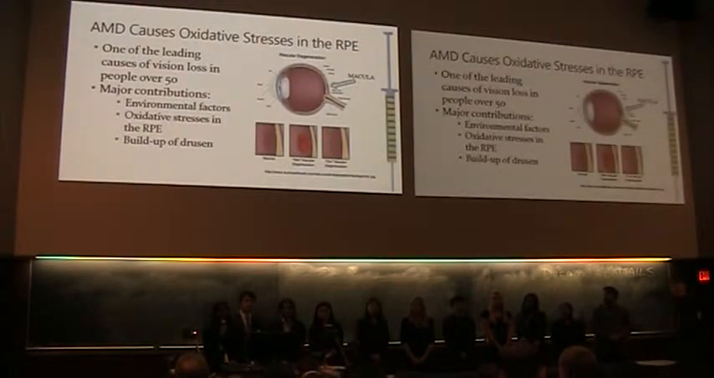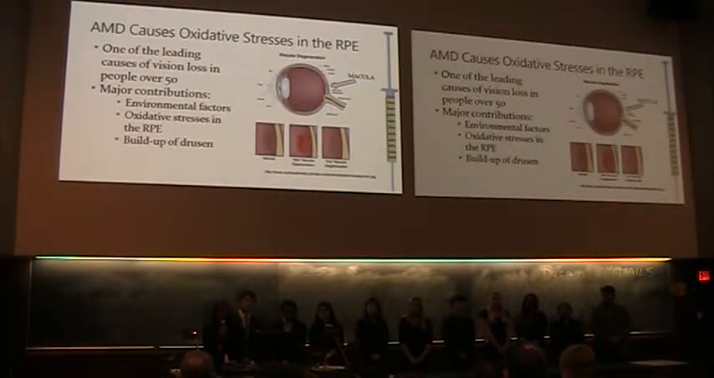AMD is one of the leading causes of vision loss for people over the age of 50. Currently, over 11 million people in the United States suffer from some form of AMD. AMD affects the macula, a highly sensitive region in the back of the eye. The macula has a high density of cone cells, which are responsible for visual acuity. AMD is characterized by high levels of oxidative stress in the retinal pigment epithelial, or RPE, cells.